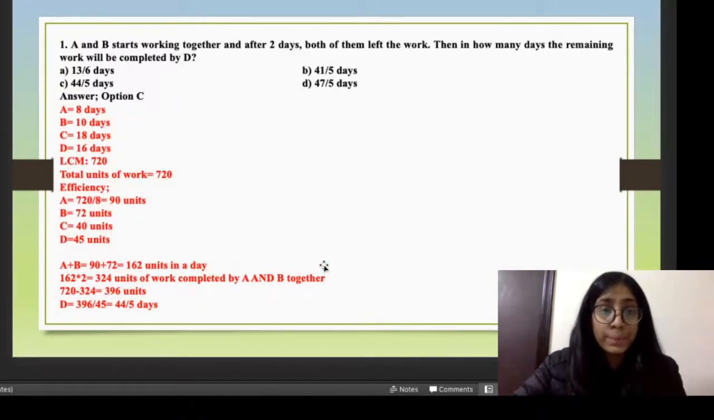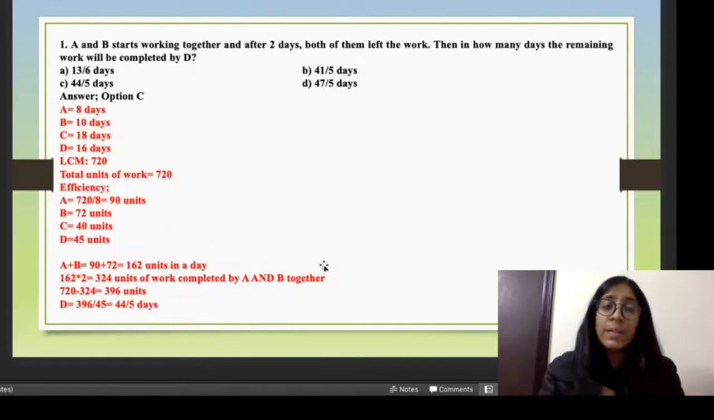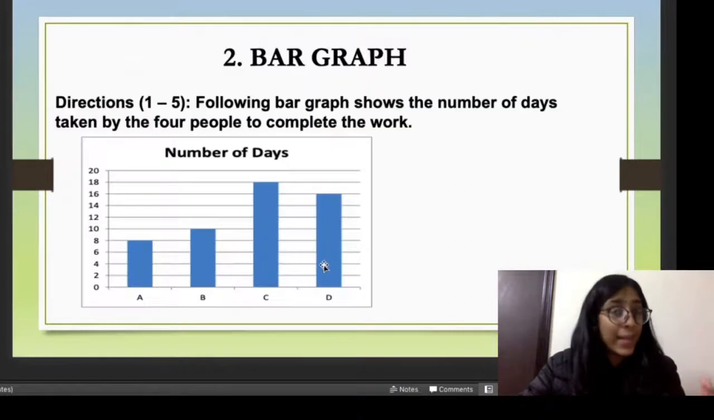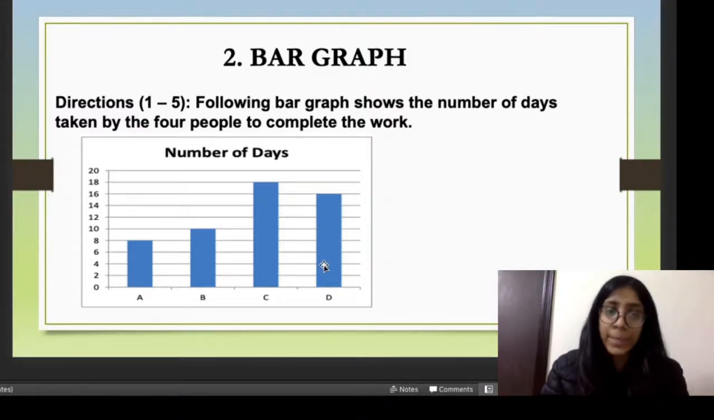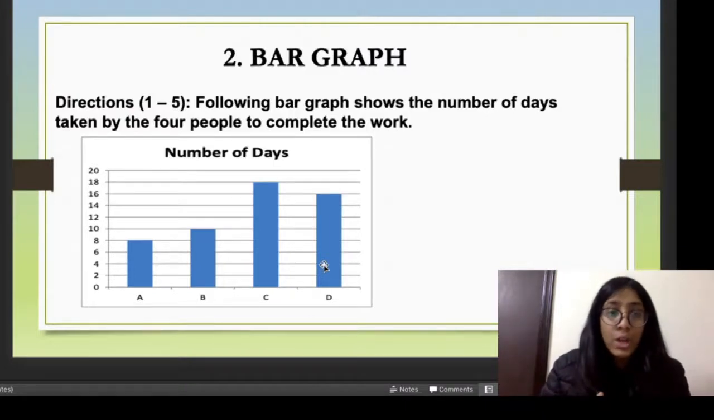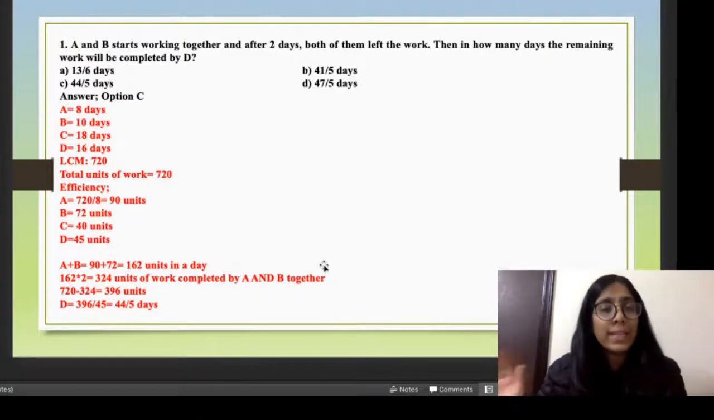So here, it says that the following bar graph shows the number of days taken by 4 people to complete the work, right? Similarly, questions come like: A and B start working together, and after 2 days, both of them leave. Then in how many days will the remaining work be completed by D? This is a very simple question if you understand how to read the bar graph. It says that A takes 8 days, B takes 10 days, C takes 18 days, and D takes 16 days. So once you know how to read the graph, these questions are very easy.